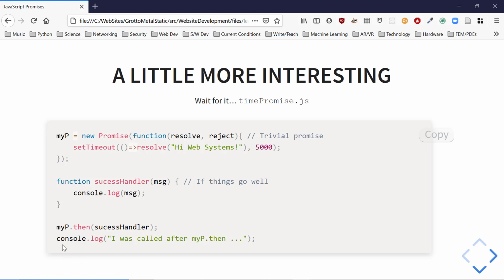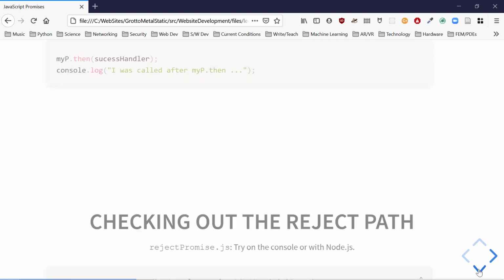We went straight to the next line, and then when the promise resolved, the success handler got called. It's like we jumped back to this line after the thing got resolved. Asynchronous programming, no blocking. Where does the blocking come in? In these handlers. Once we're in a function, it's run to completion.